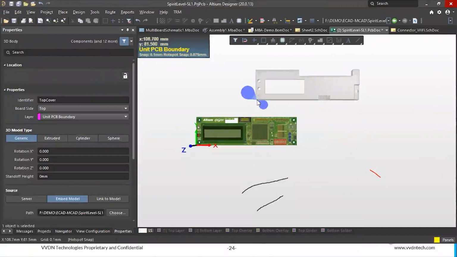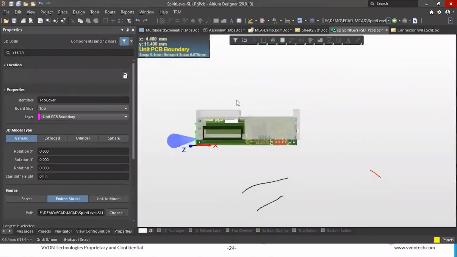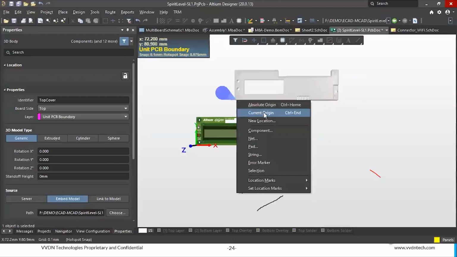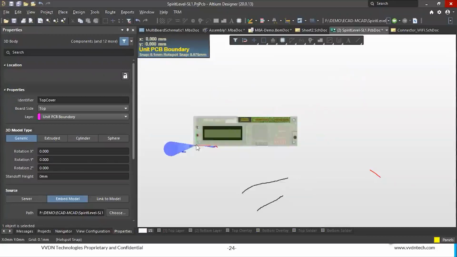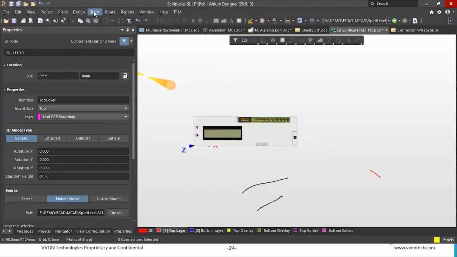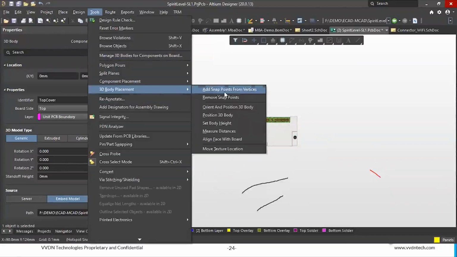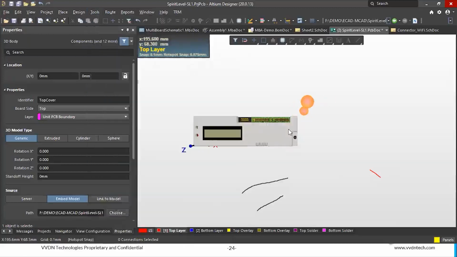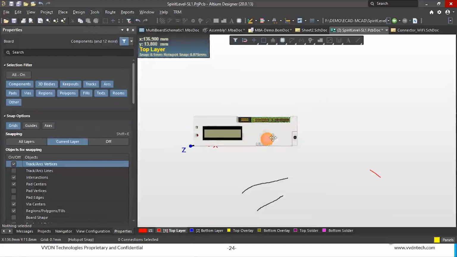If your step file origin and your board origin are the same, then you can directly use this current origin option and it gets mapped. Otherwise, under the tools 3D body placement option, you can position 3D body and orient 3D body to align the step file with your PCB exactly.